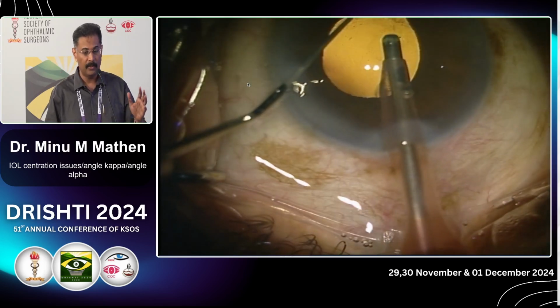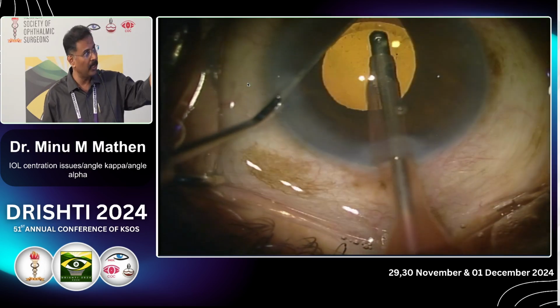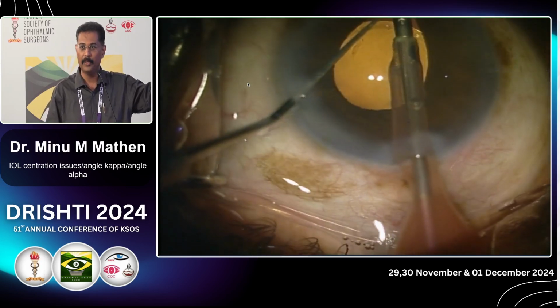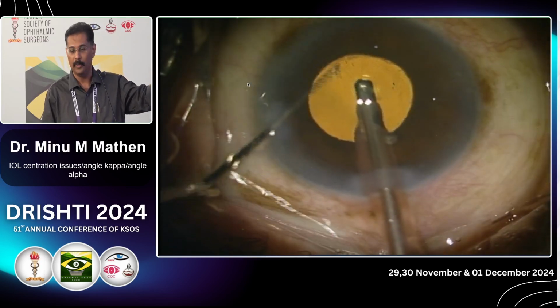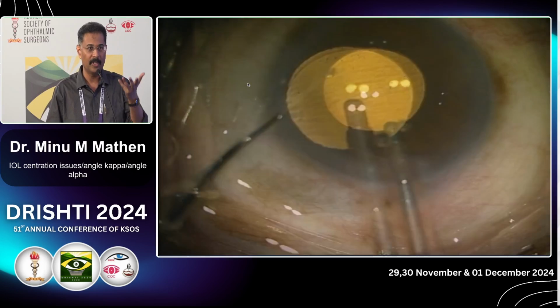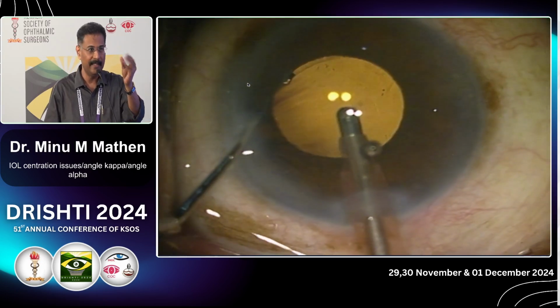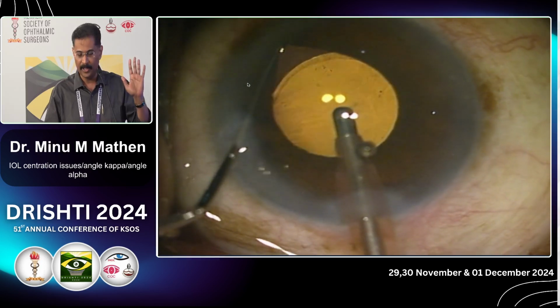And don't be so inquisitive to go there and aspirate and pull out vitreous. There was no vitreous there, I went so close to the rent and pulled out vitreous. So don't be too inquisitive, just retract the iris and see, and then leave it alone. Don't disturb all these places.